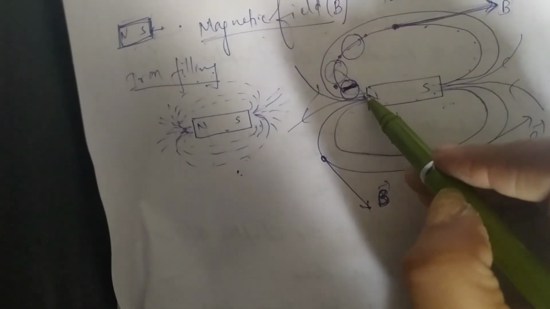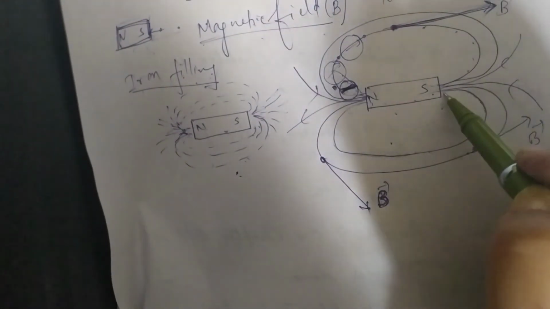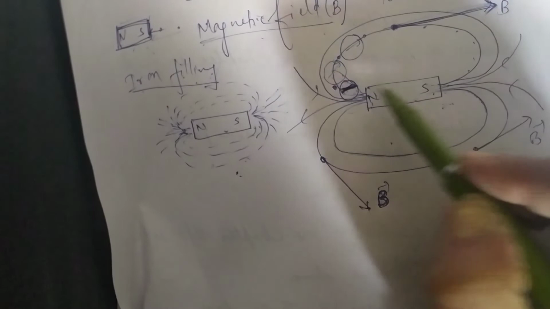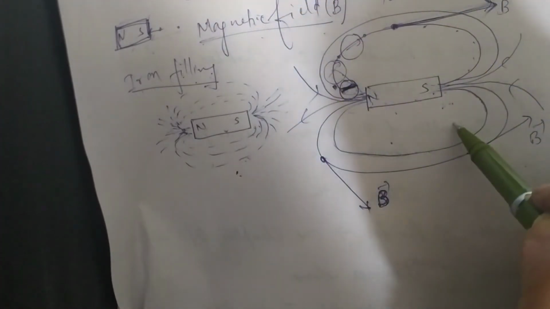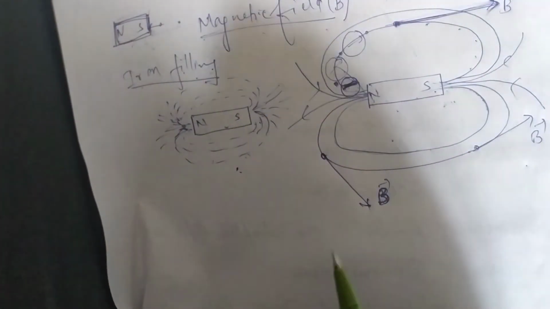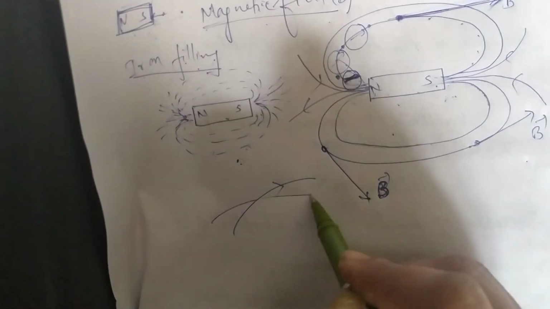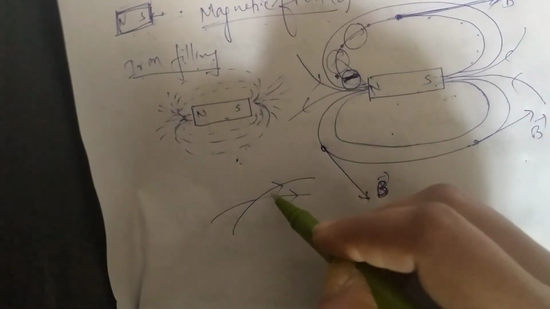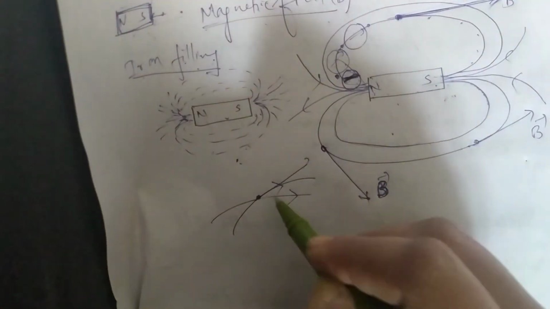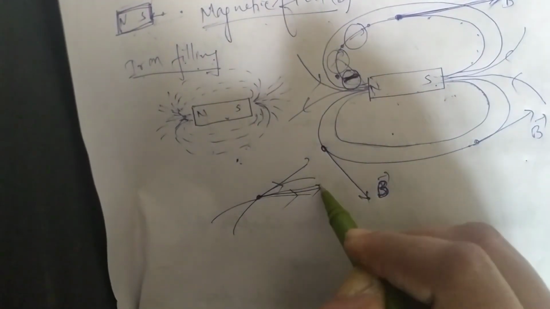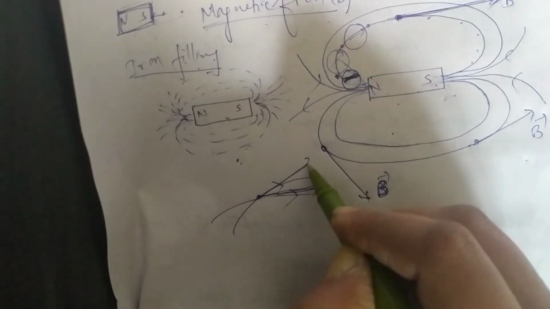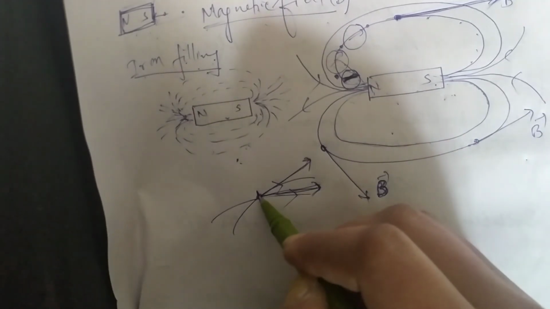The first property is that they start from north and end up at south. They never intersect each other. Two magnetic field lines never intersect, because if they did, say one line is going over here and one is here and they intersect, then at the point of intersection I can draw two tangents. Two tangents means the magnetic field is pointing in two different directions at a single point.